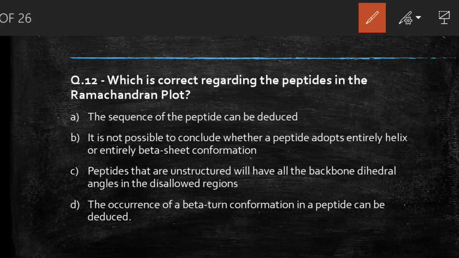So the right answer to this question is option D, the occurrence of beta turn conformation in a peptide can be deduced. The Ramachandran plot is a plot of torsional angles phi and psi of the residues or amino acids contained in a peptide. By making a Ramachandran plot, scientists can determine which torsional angles are permitted and can obtain insight into the structure of protein.